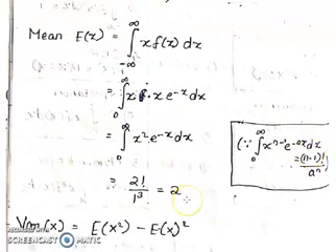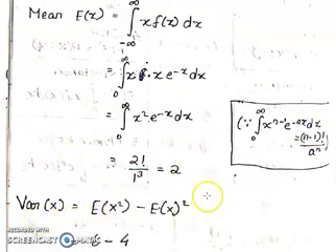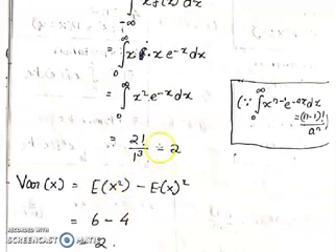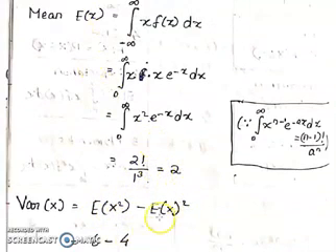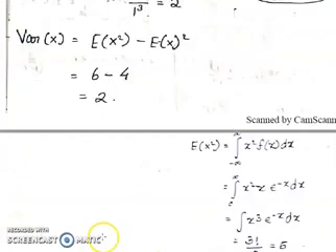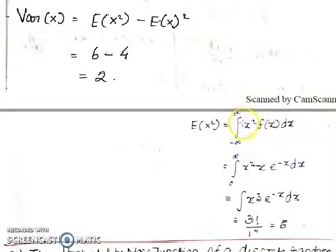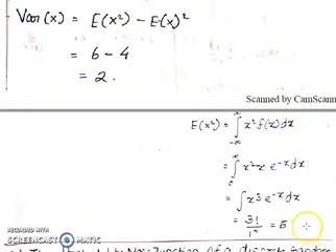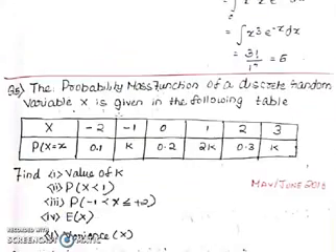Now to find the variance of X, the formula is E of X squared minus (E of X) the whole squared. We know E of X equals 2, and 2 squared becomes 4. We have to find E of X squared, which equals the integral from minus infinity to plus infinity of x squared f(x) dx. Again substitute f(x) equal to x e^(-x), which becomes x cubed e^(-x). Apply the formula: 3 factorial by 1 to the power 4, which becomes 6. Put 6 here. 6 minus 4 is 2. That is the problem. That's all.